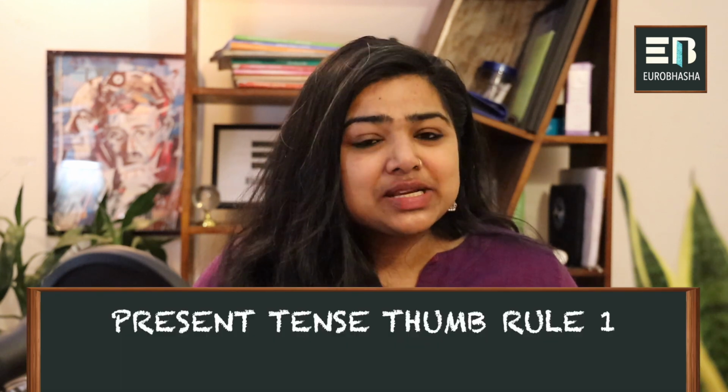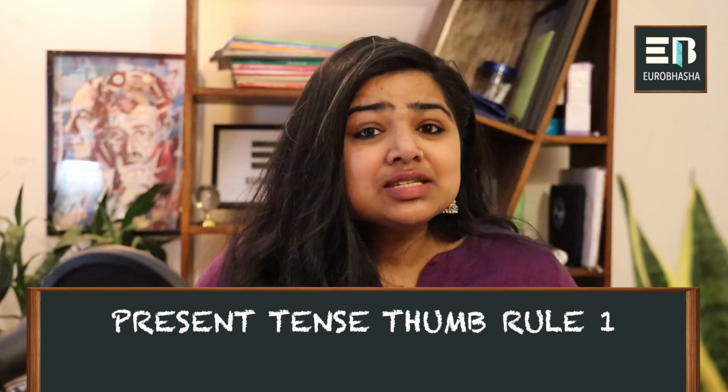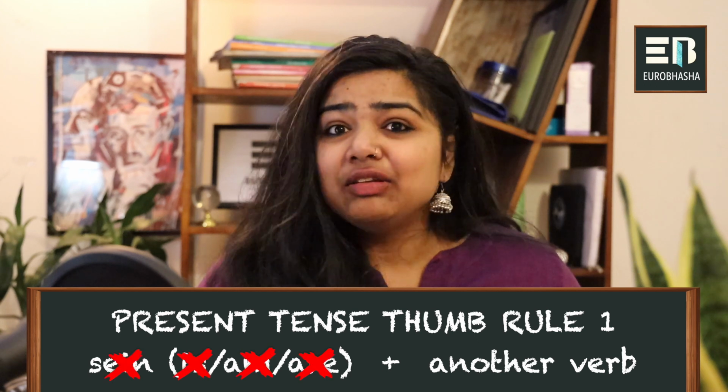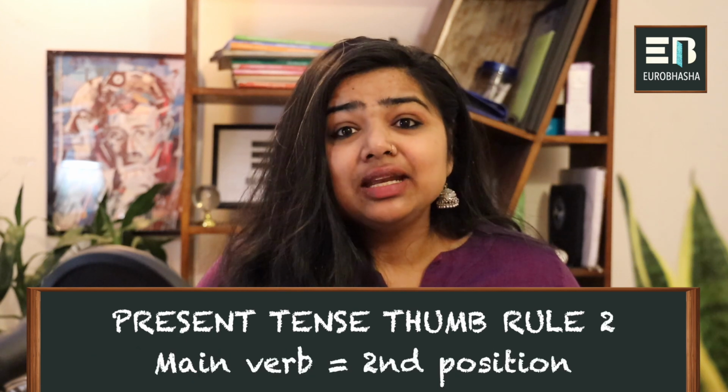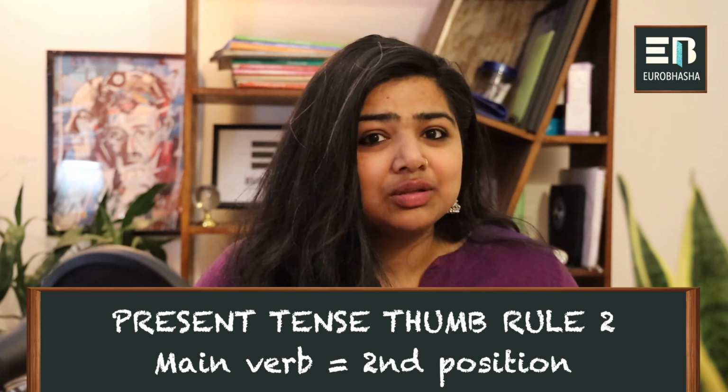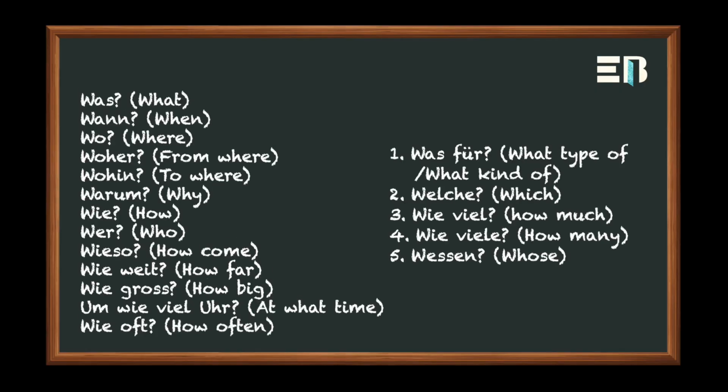So guys, if you remember, in the last video, we discussed 2 thumb rules of present tense in German. We discussed that whenever there is a sein verb plus one more verb in the sentence, then we do not use the sein verb. And the second thumb rule was that the main verb should always be at the second position. So keeping those rules in mind, let's make some W questions today. Here is a list of W questions.